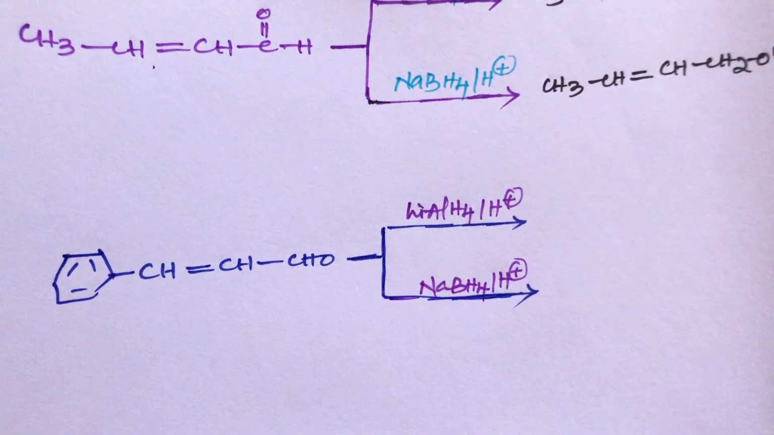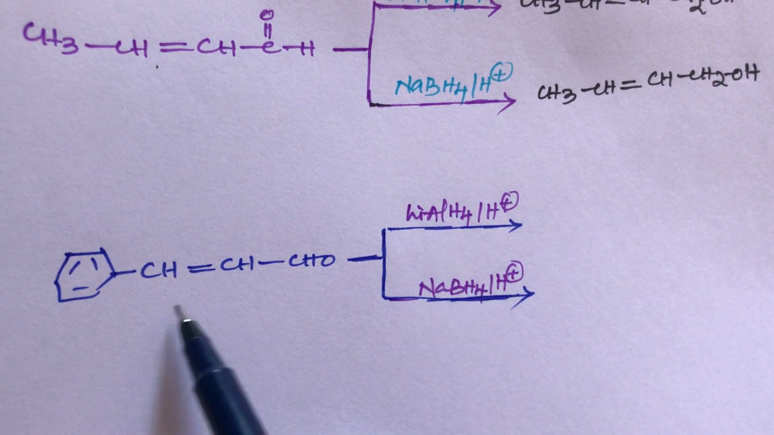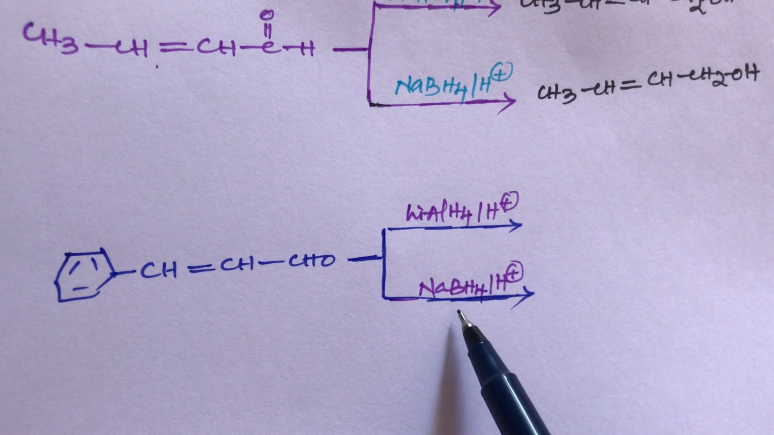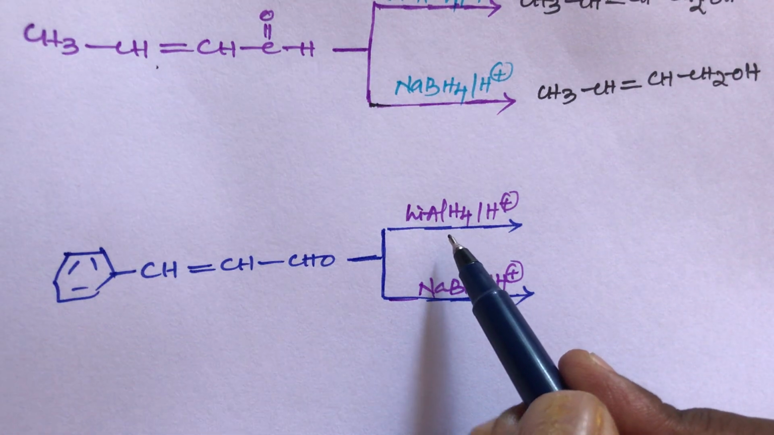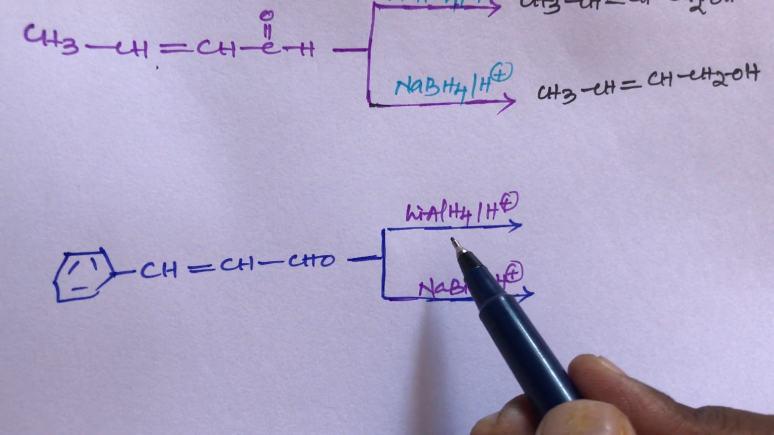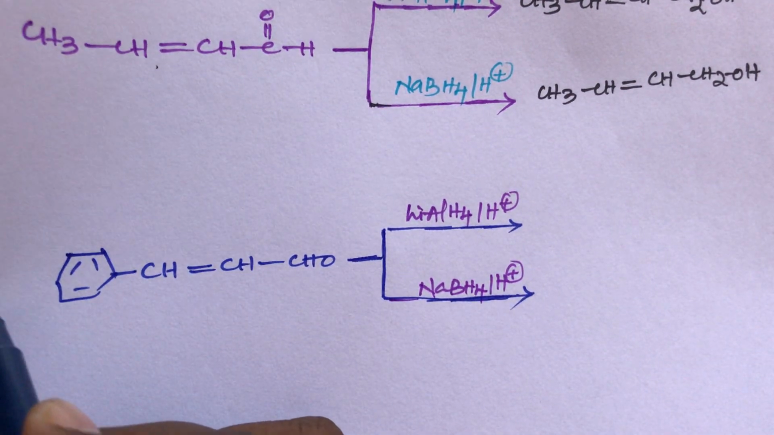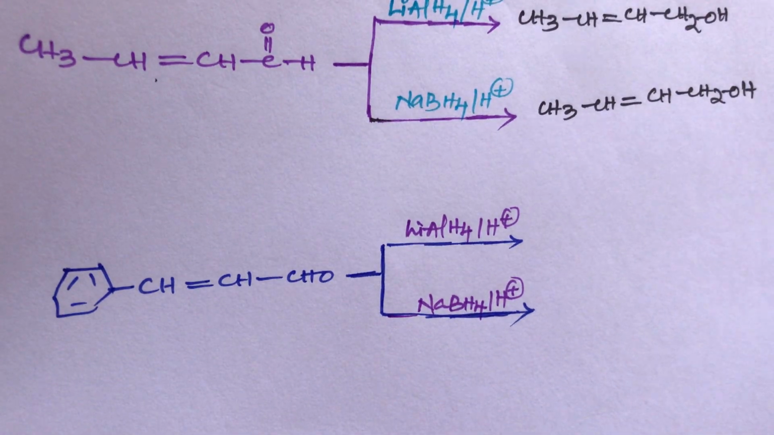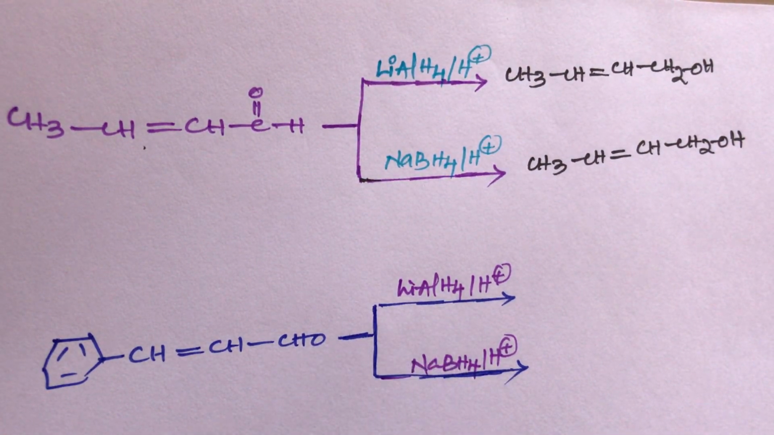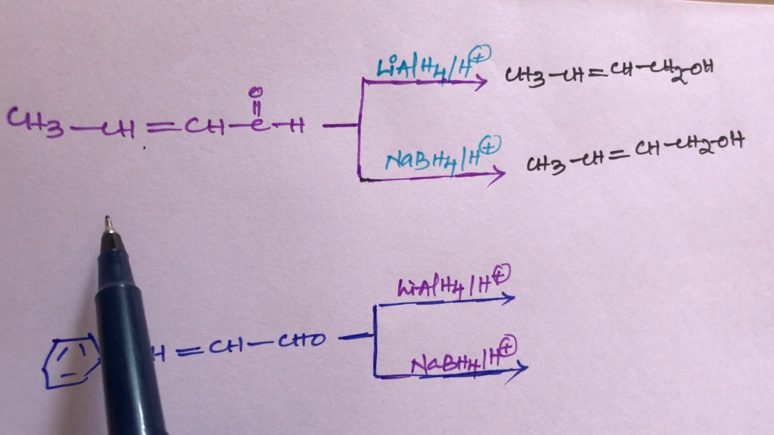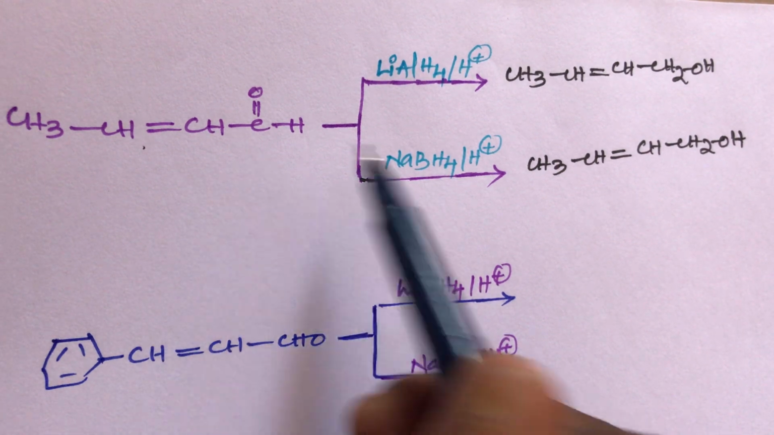Now the second example, student. Here also both reagents, lithium aluminum hydride and sodium borohydride, are used. What is the final product? In the second example, lithium aluminum hydride can reduce the aldehyde group. But there are exception cases, which are very important. In the first case, lithium aluminum hydride reduced only the aldehyde but not the double bond, and sodium borohydride likewise.